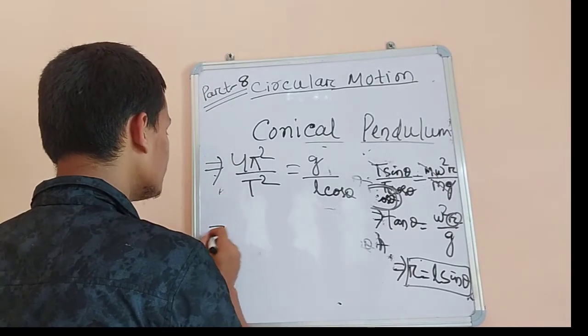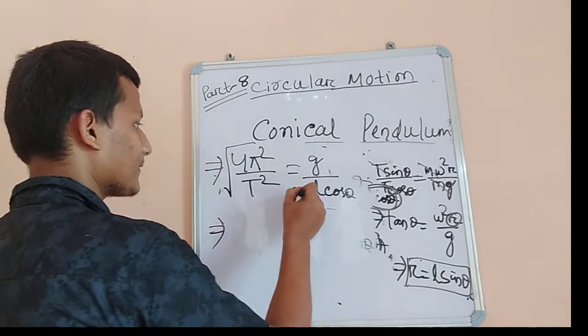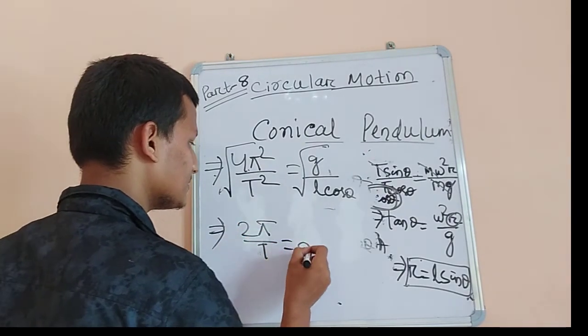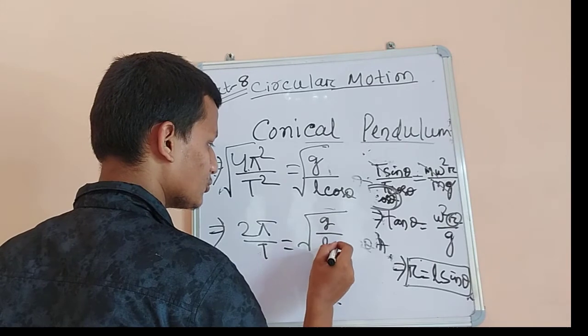Taking the root on both sides, 2 pi by T equals root of g by L cos theta.